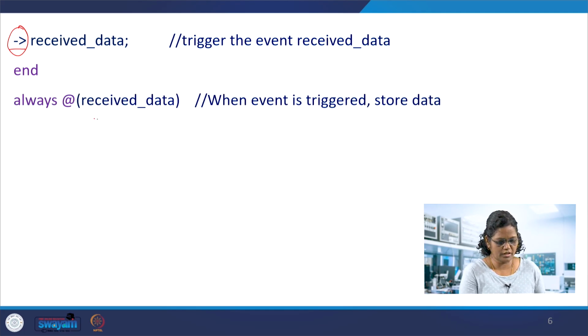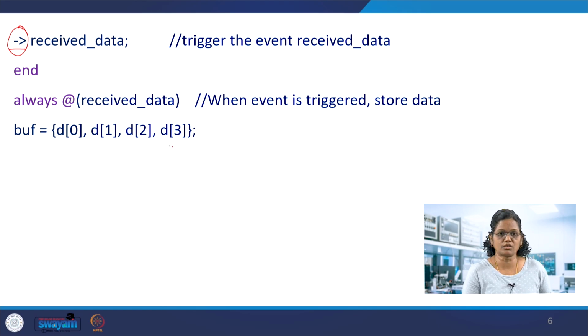Okay, so the initial begin with the end. So always at the rate receive data, when the received data is true, the buffer is assigned some values D0, D1, D2, D3, which can be concatenated and assigned. So this is the example of the event based control.